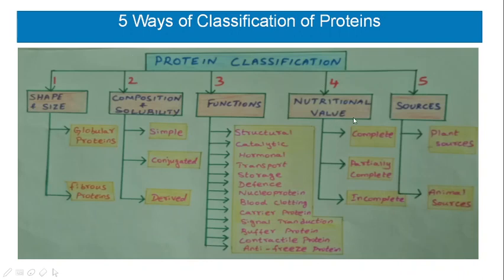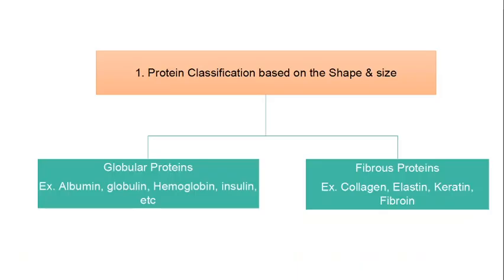Based on nutritional value, as complete protein, partially complete protein, and incomplete protein. Based on sources, into plant source and animal source proteins. These are the 5 methods of classification of proteins.